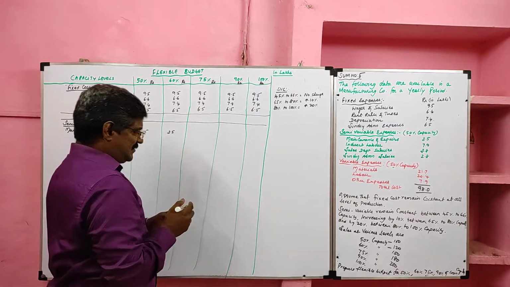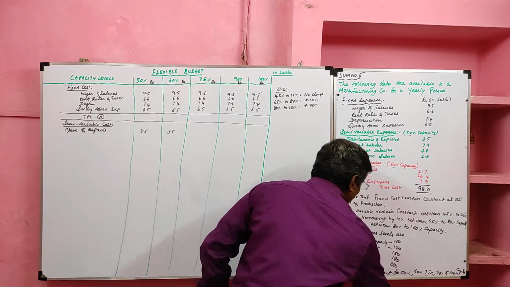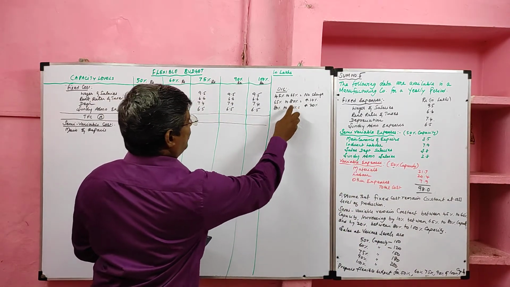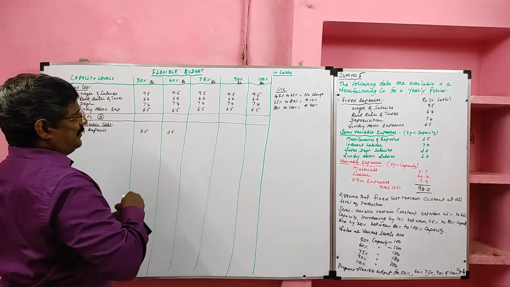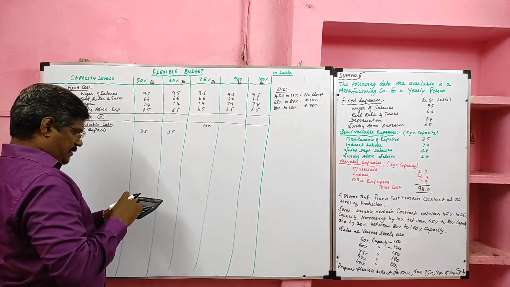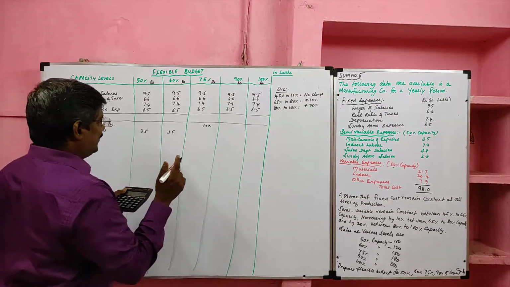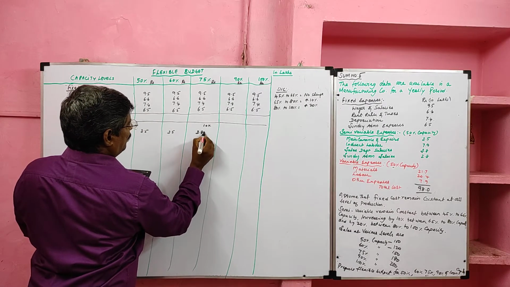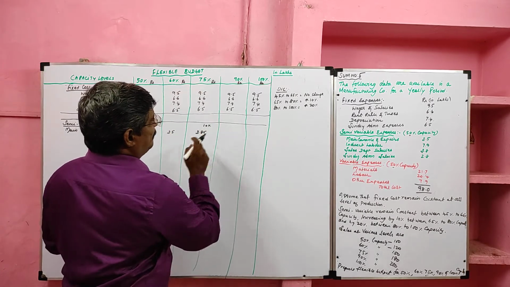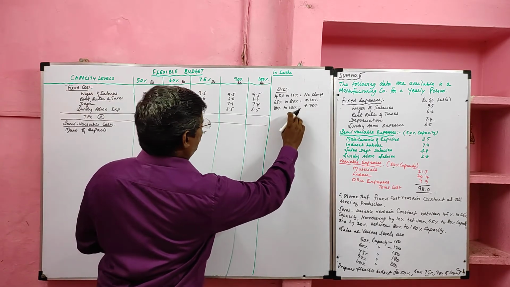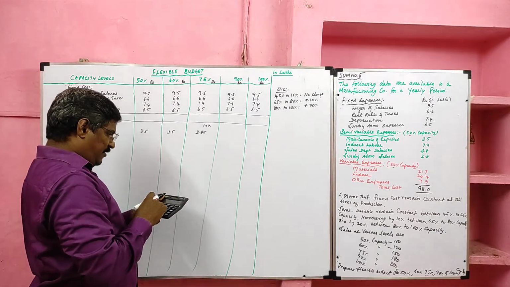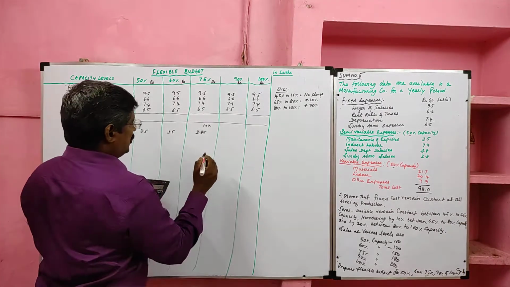When it comes to 75% capacity, we have to increase by 10%. So 75% lies between 65% to 80%, so we have to increase 10%. So 3.5 plus 10%, 3.85. Then when it comes to 90%, it lies between 80% to 100%, so we have to increase 20% from the base. 3.5 is the base. 3.5 plus 20%, so 4.2.